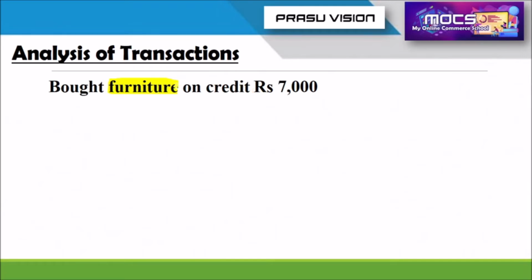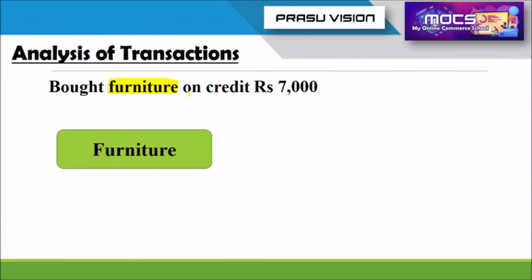And when we say bought, it means purchased. Purchasing product from one seller on credit. If the seller's name is not mentioned, we can say creditor. The person who is selling product on credit, we can say that person is a creditor. So the two different accounts from this transaction are: one is furniture.